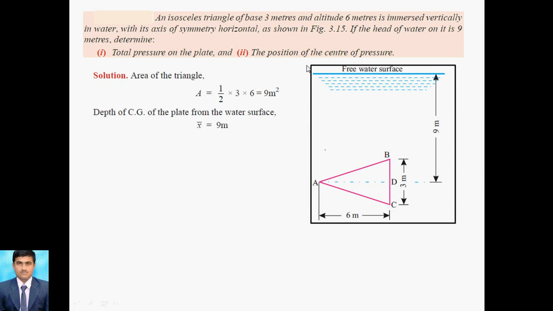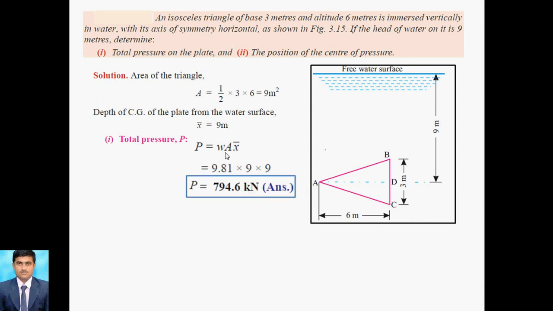So first of all we go for the calculation of area. A triangle is there, that's why I can say 1 by 2, that is base into height. So 1 by 2, 3 into 6, 9 meter square. X bar is equal to 9 meter because it is already given in the figure. So calculate the total pressure, that is P is equal to w A x bar. w we can take as rho g, that is density into gravity, then A is 9, x bar is 9. After putting in these values, the total pressure becomes like this.